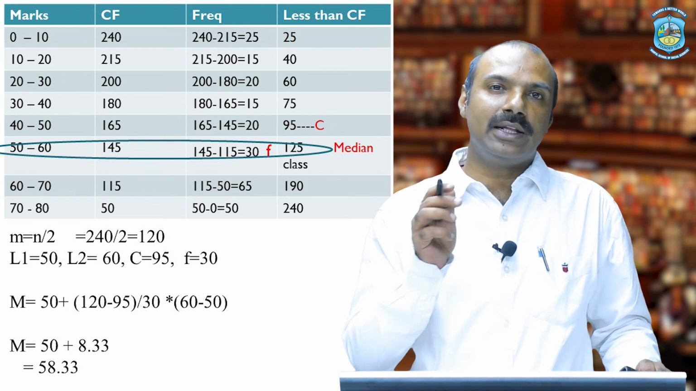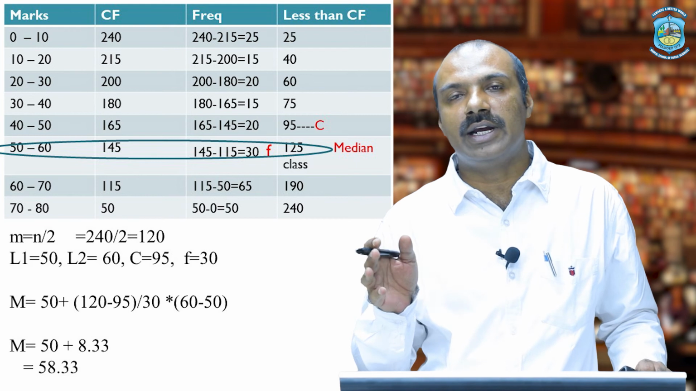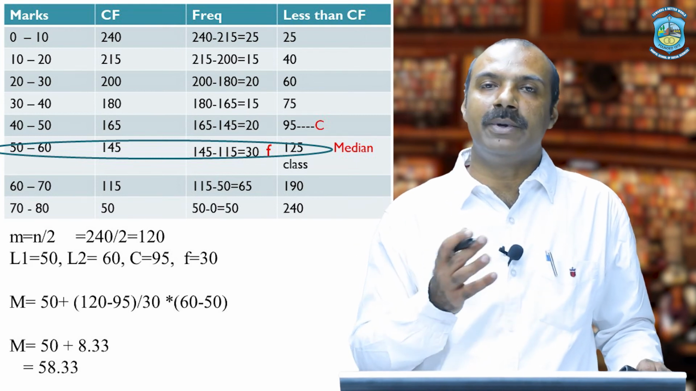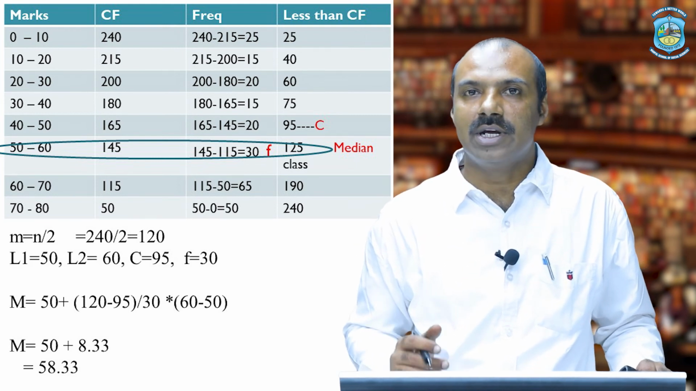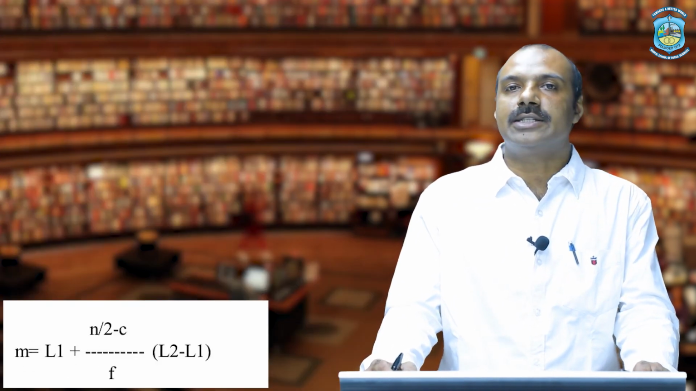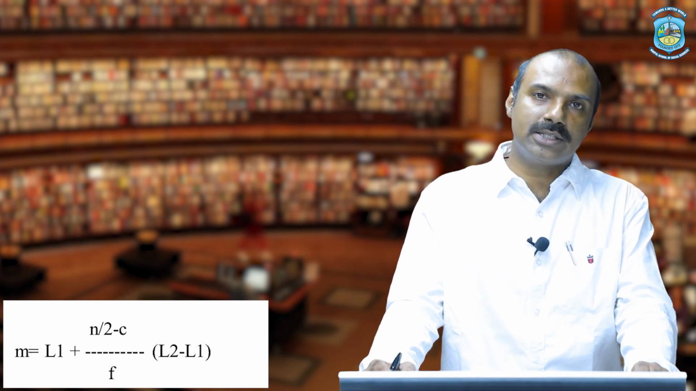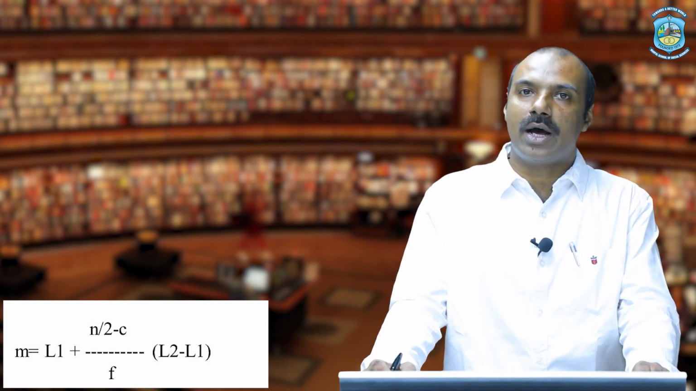So after getting the class interval, the frequency and the cumulative frequency in less than type, the method will be as we have previously discussed. We have to calculate the median by using the same formula, that is M is equal to L1 plus (n by 2 minus CF) upon F into I.